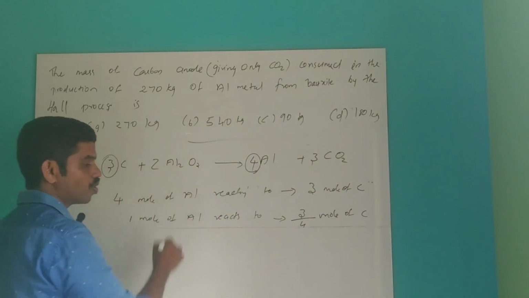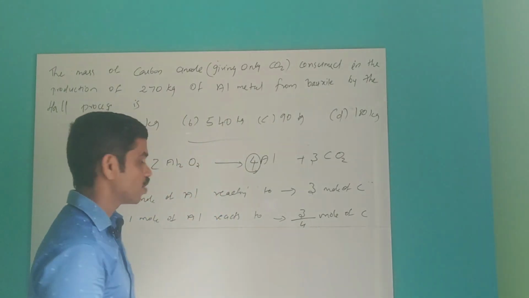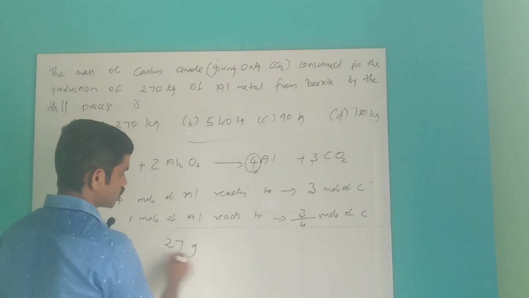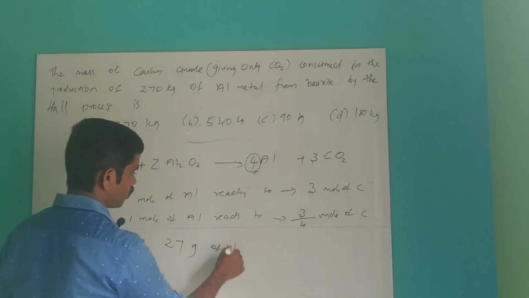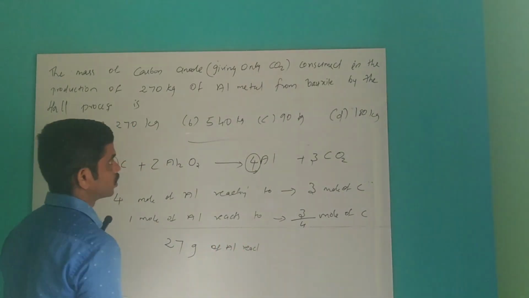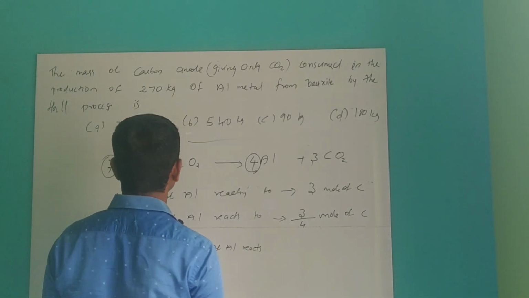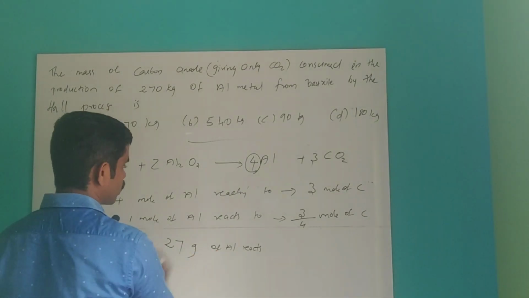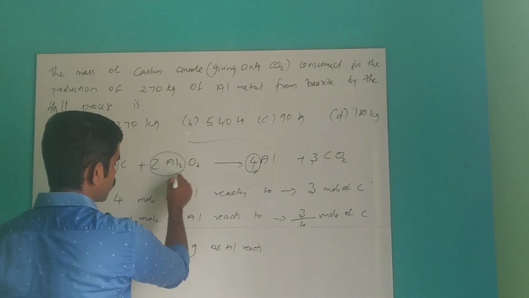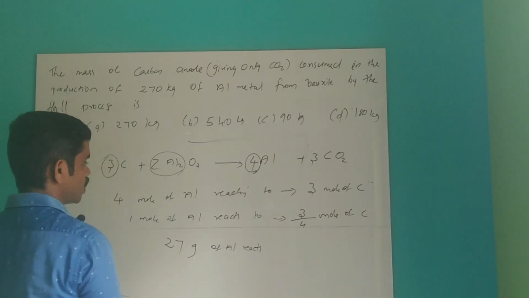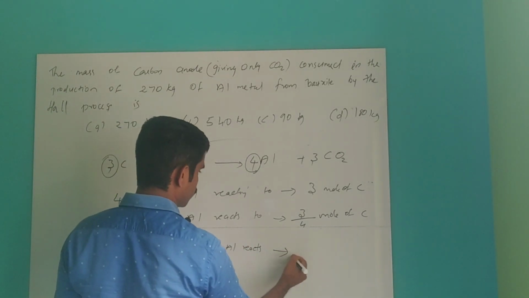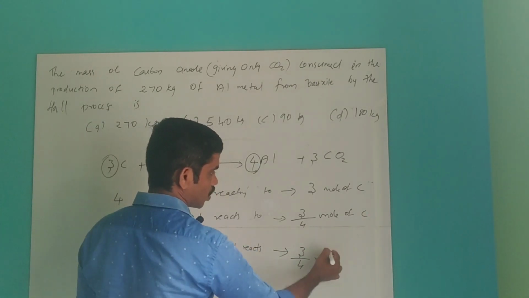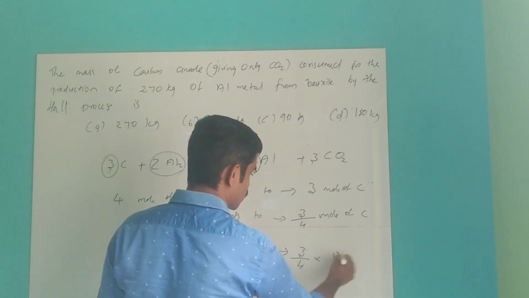What is the mass of 1 mole of aluminium? Its atomic mass is 27. So 27 gram of aluminium reacts to give 3 by 4 mole of carbon. 1 mole of carbon, what is the mass? Atomic mass 12.